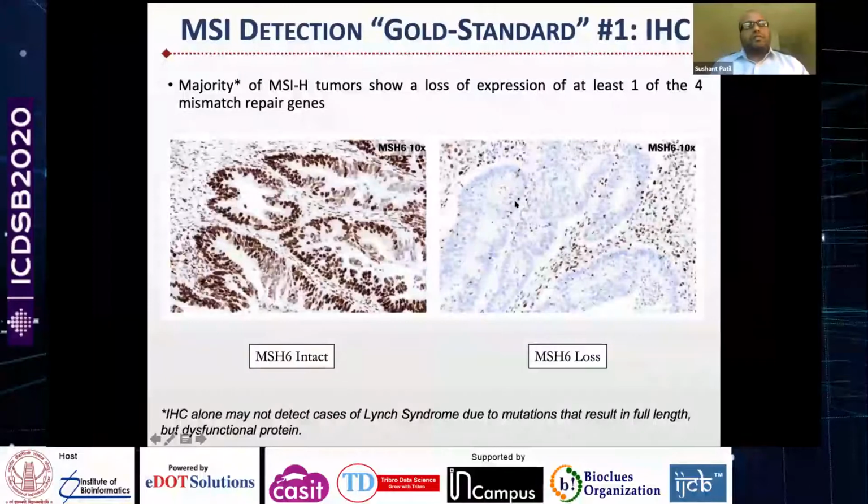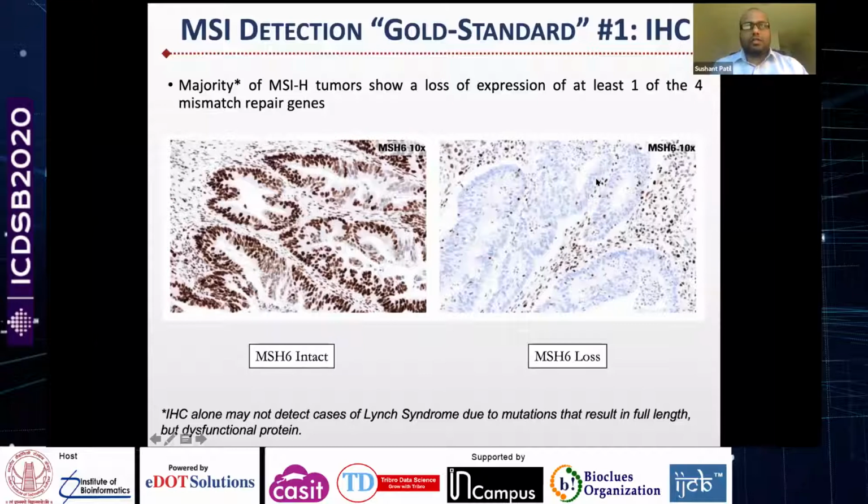Okay, so far, there are two gold standard ways of MSI detection in clinical laboratories. The first one is immunohistochemistry, or IHC. Here you perform IHC on the four proteins that I mentioned earlier, and the majority of MSI tumors will show loss of expression in at least one of the four MMR genes.